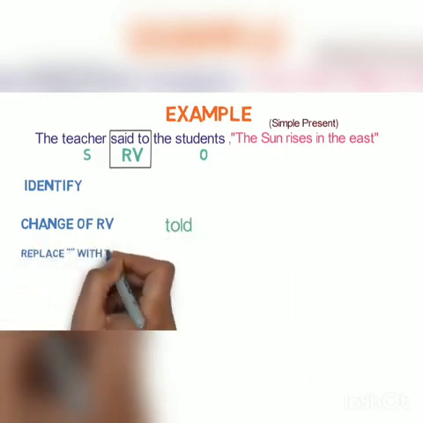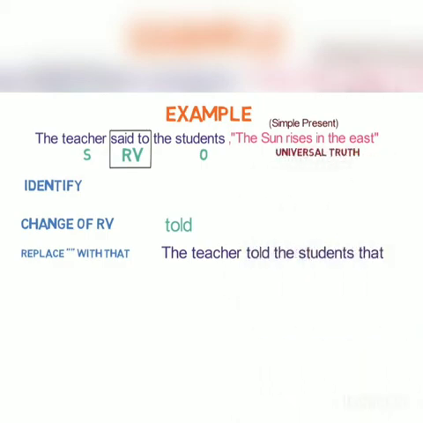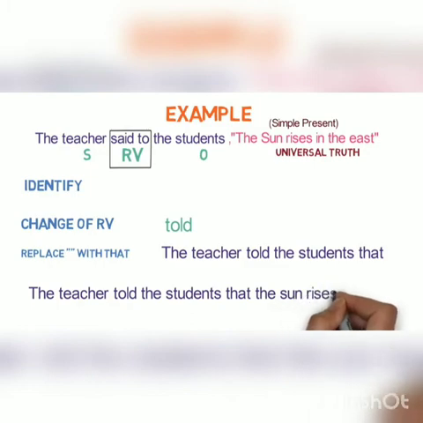Third step is to replace inverted comma with that. So the sentence will become like this: The teacher told the student that. Fourth step is change of pronoun. Here it won't come in picture as there is no pronoun. Now the fifth step is change of tense. Here the tense is in simple present, but the sentence the sun rises in the east is a universal truth. So there will not be any change in tense. And the sixth step of change in time denoting word. As there are no such words, this change won't come. So the final sentence in the indirect speech is the teacher told the students that the sun rises in the east.